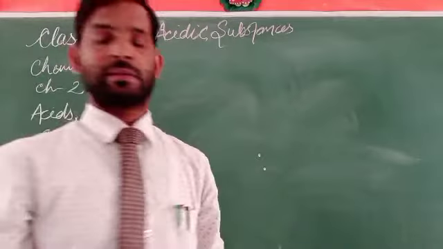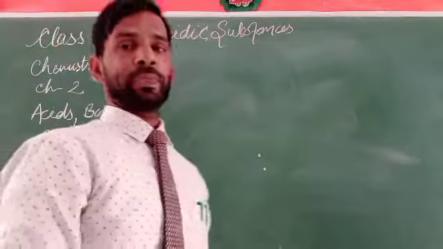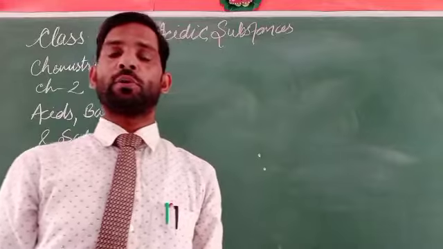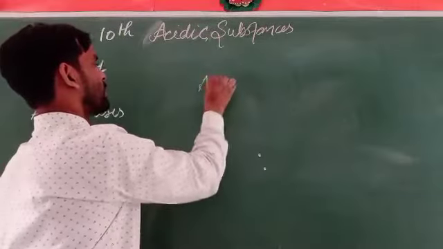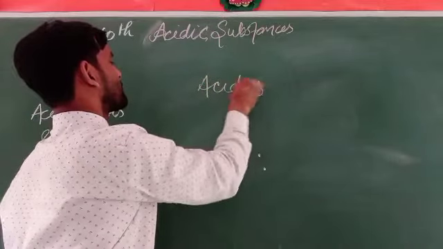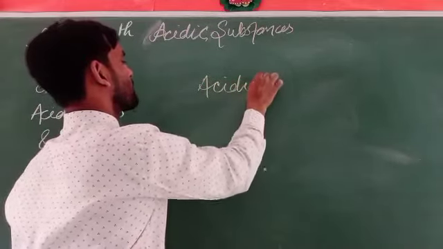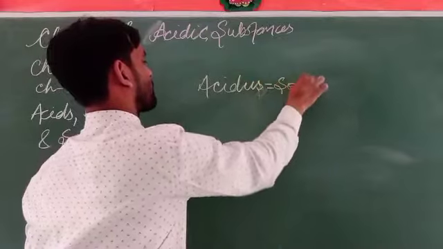What do acidic substances mean? As I have earlier told you, acidic is derived from the word acidus, that means sour.